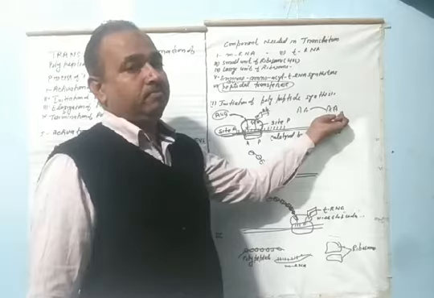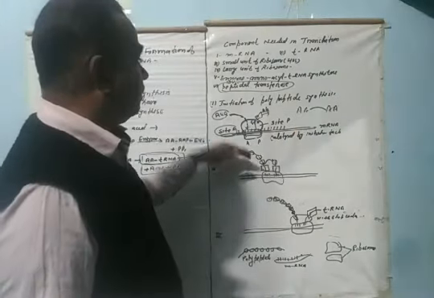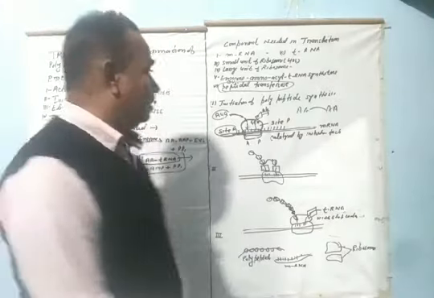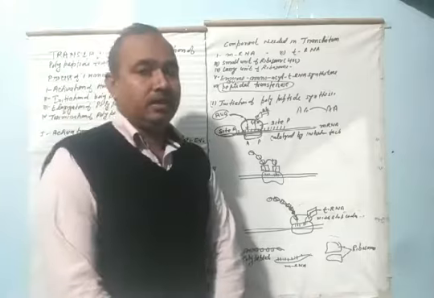And finally, the process of translation begins, or we can say the initiation of polypeptide synthesis takes place.